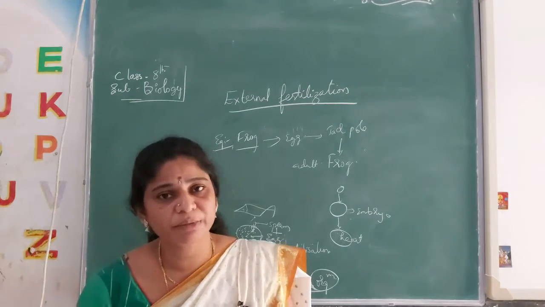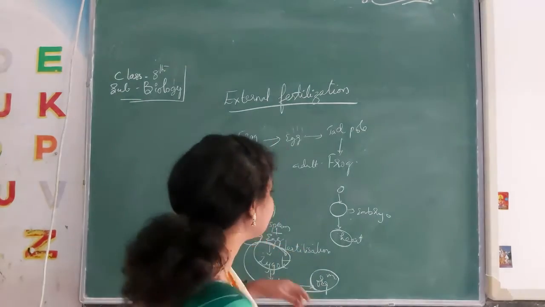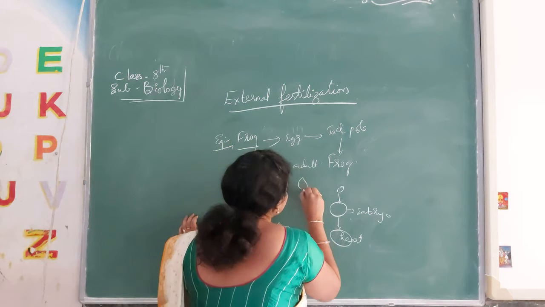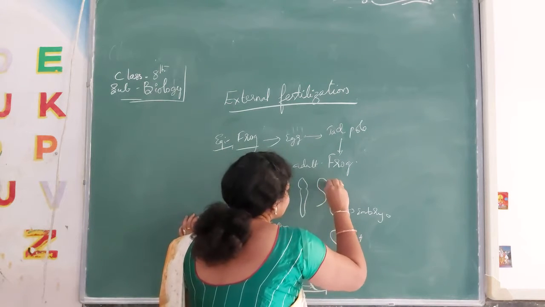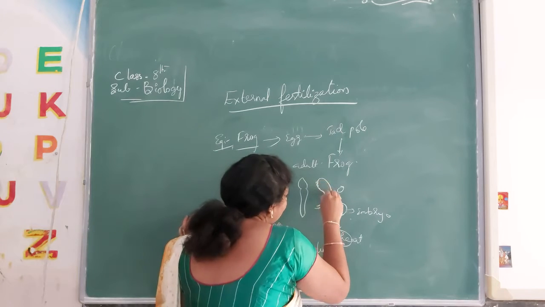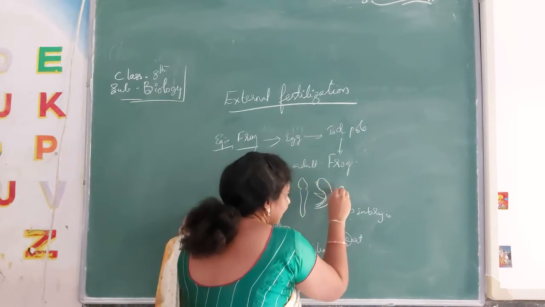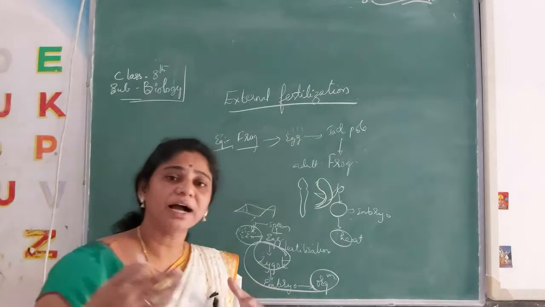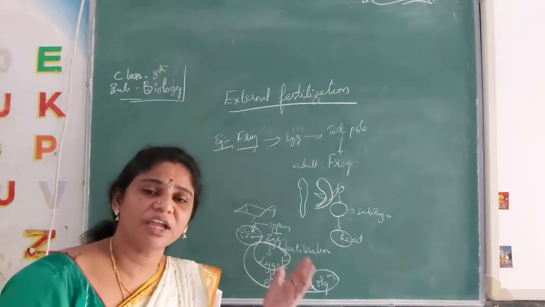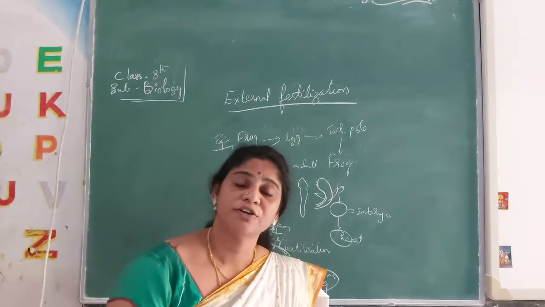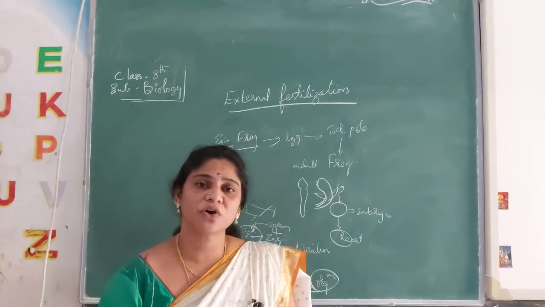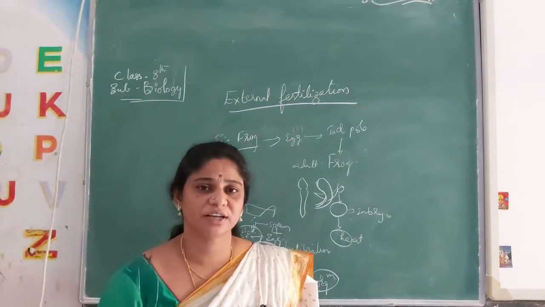Okay, in the first 2-3 months, a tail will be there in this way. Later, a slight bend, a slight face formation, and slight limb formations occur in human beings. In the same way in frogs, from the tadpole onwards, there are changes occurring for the complete development of the frog.